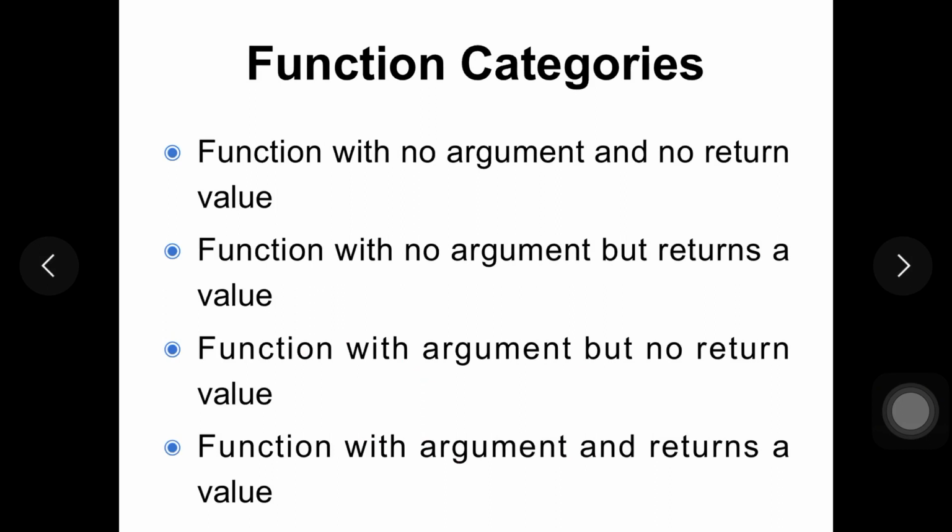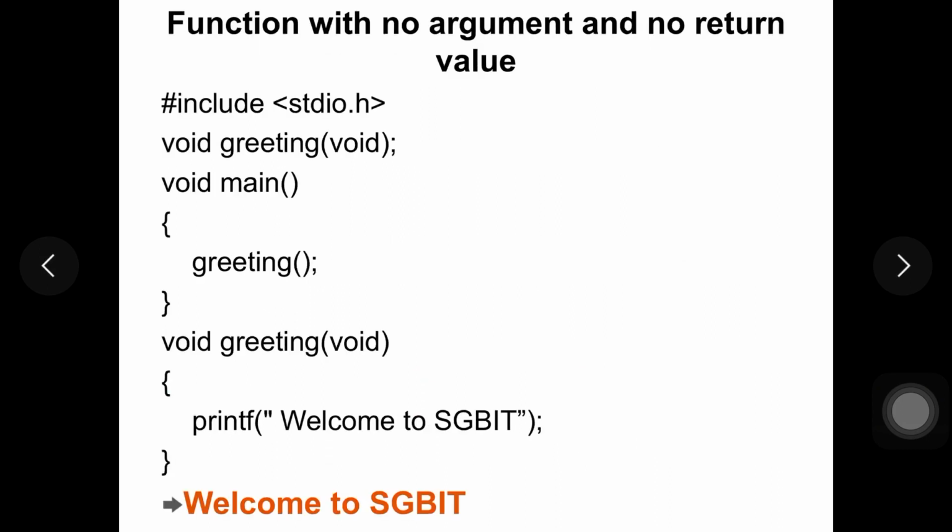Now based on usage of these two categories of statements, we can categorize the functions here into 4 types. So the first type here is function with no argument and no return value. Second one, function with no argument but returns a value, and function with argument but no return value, and last one we have function with argument and returns a value. So we'll see these one by one. What are all these? Okay, so here first one we'll see function with no argument and no return value.